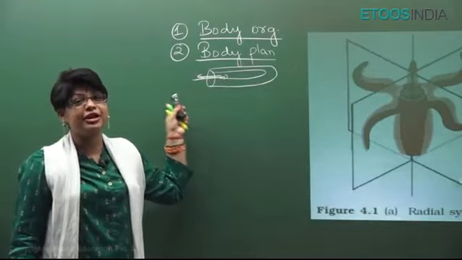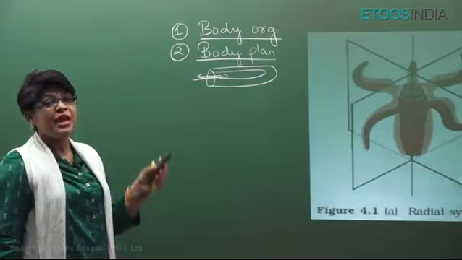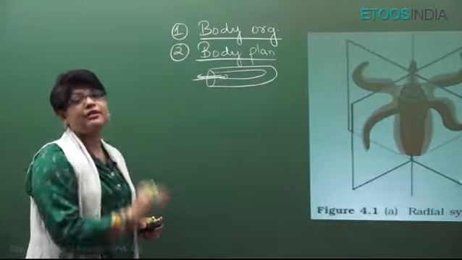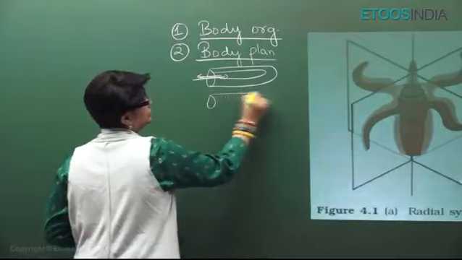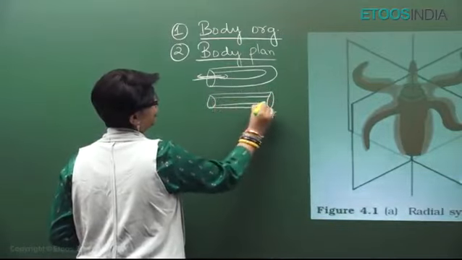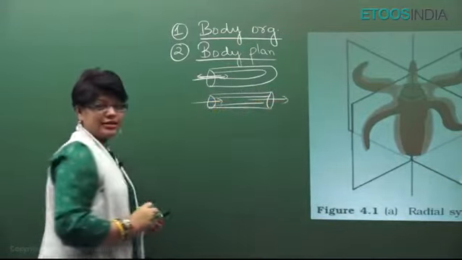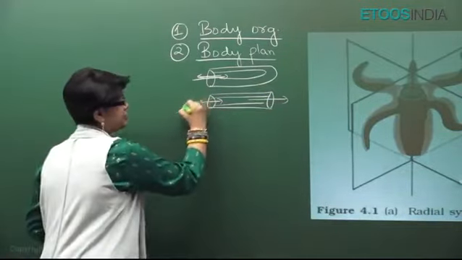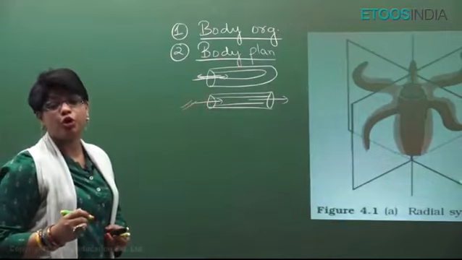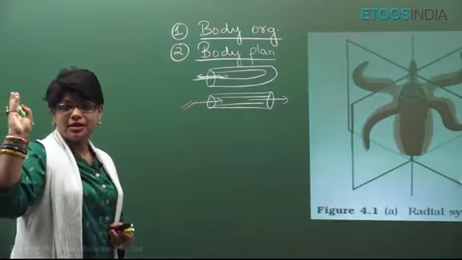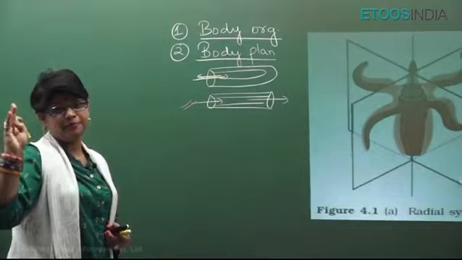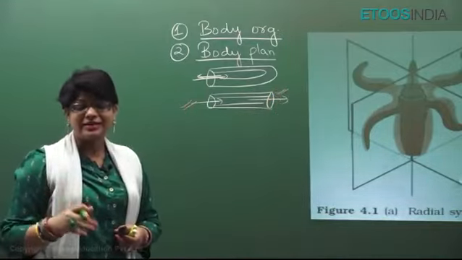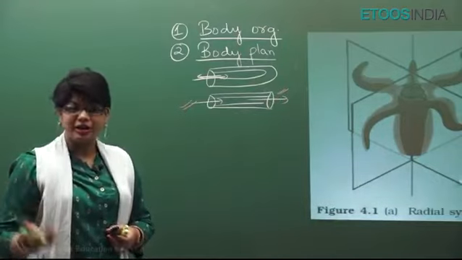That means Coelenterata, Ctenophora and Platyhelminthes. And next is tube within tube. All those who have organ system level have tube within tube body plan. That means they have 2 separate openings, one acting as mouth and one acting as anus. Aschelminthes to Chordata. If mouth develops first from blastopore, they are called protostomata, Aschelminthes, Annelida, Arthropoda, Mollusca. And if anus develops first, they are called deuterostomes, that is Echinodermata, Hemichordata and Chordata.